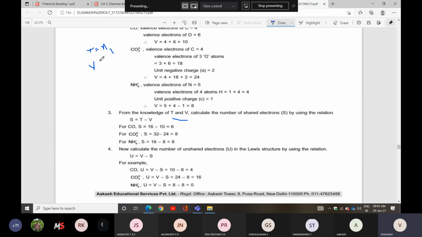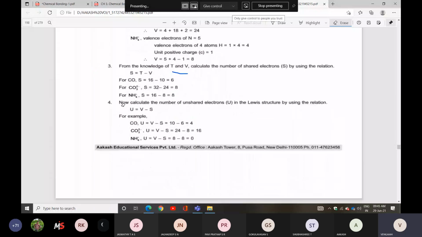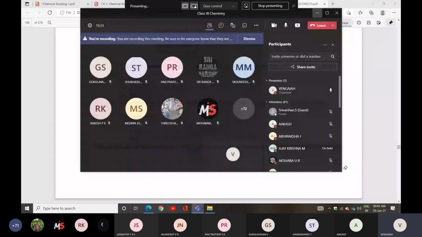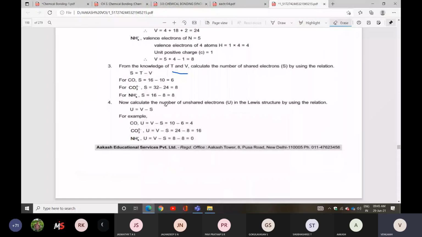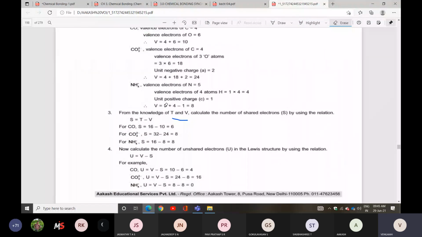Then N3 is N2 minus N1, the same thing; here they have given T minus V. Next, calculate N4, nothing but U, which is V minus S. So you can identify what is T, what is V, what is S, what is U. T is total number of electrons, V is valence electrons, S is shared electrons, U is unshared electrons.